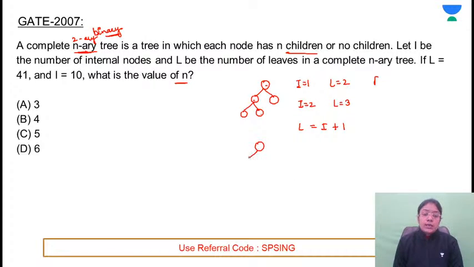Ternary tree consider करते हैं. Because I don't want you to directly give the formula क्योंकि आप cramming करोगे. If it's the ternary tree, now I'm considering the ternary tree. So if the internal nodes are 1, this is the formula for binary tree.